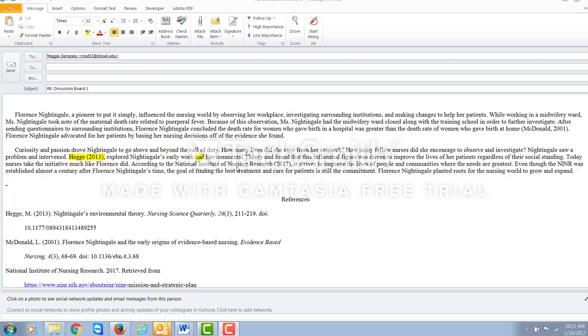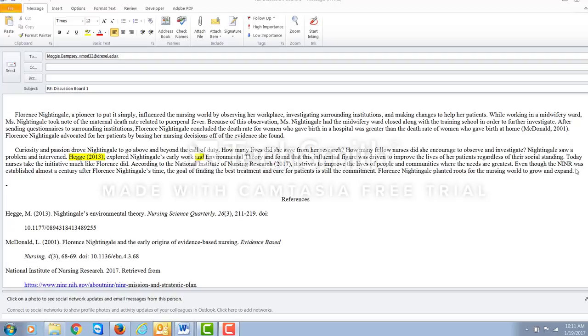According to the National Institute of Nursing Research 2017, comma, right? Because that is a phrase, so you're setting off that phrase with a comma. Commas are hard. I understand. Just realize that after a citation, an in-text citation, you don't need a comma for formatting purposes, right? But that comma is fine because you're setting off a phrase.